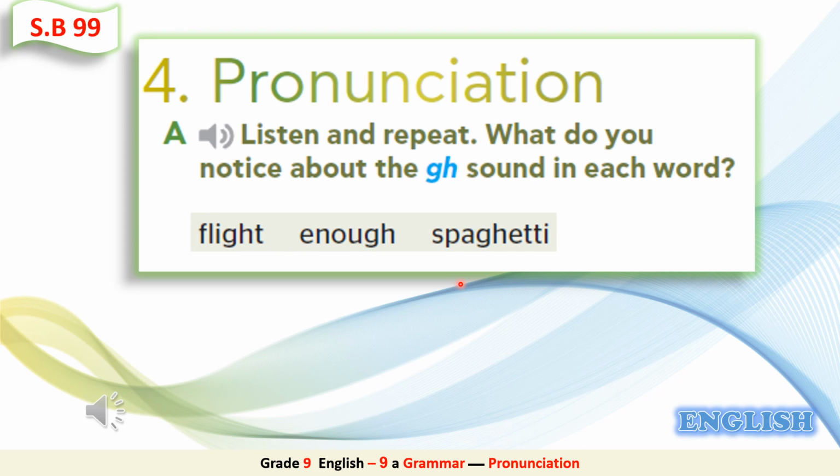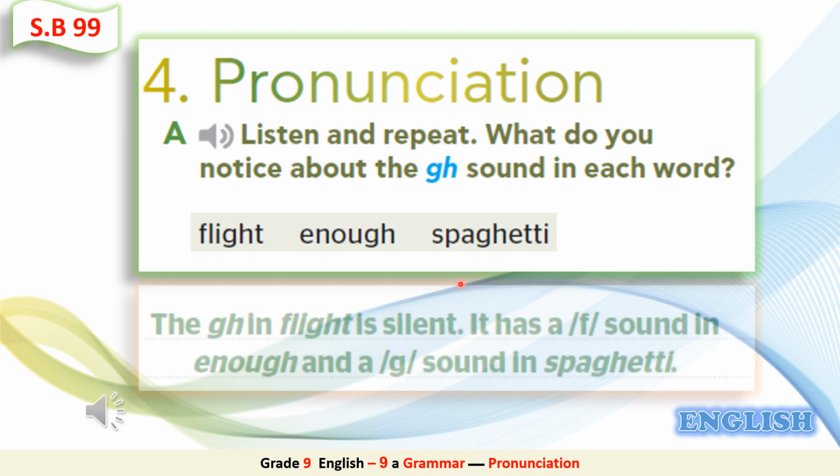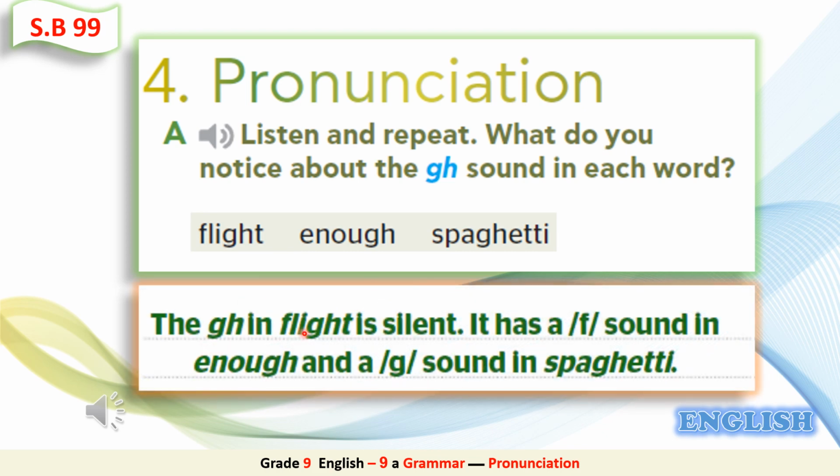Okay, now what have you noticed about the pronunciation of GH in each word? What do you think? Excellent. The GH in flight is silent, so we pronounce the word without pronouncing the GH, flight. It has a F sound in enough. In enough, we pronounce the GH as F, so we say enough.